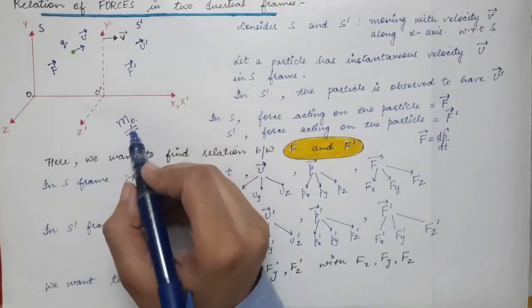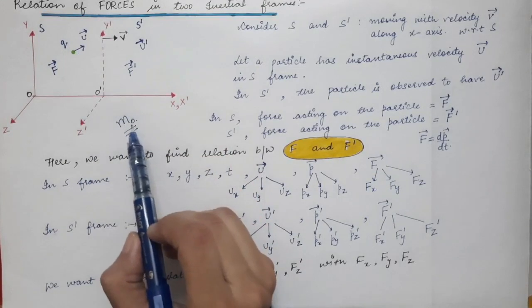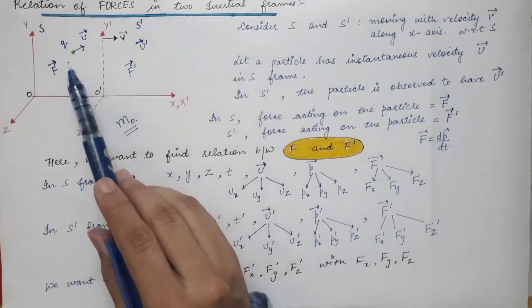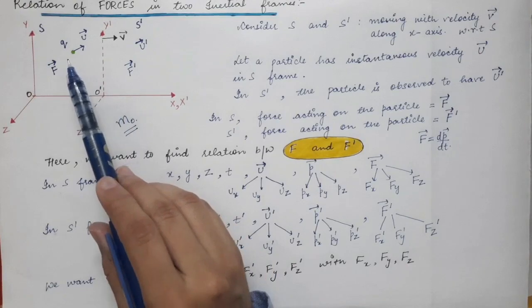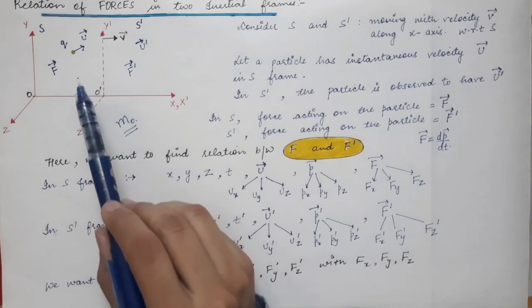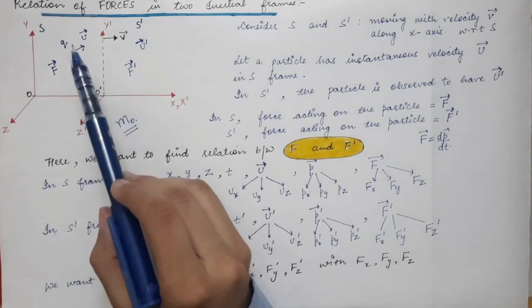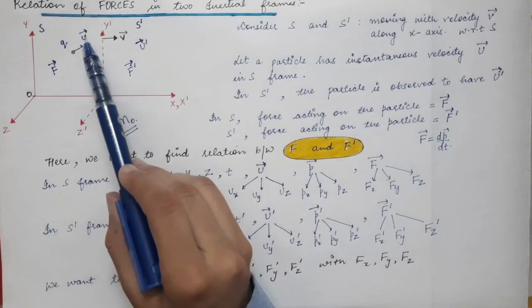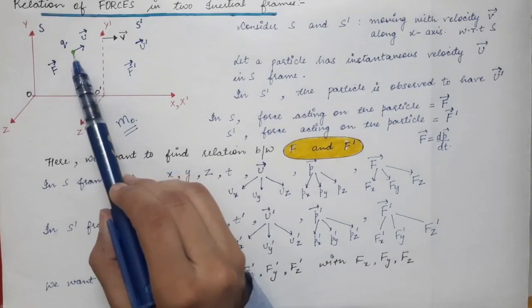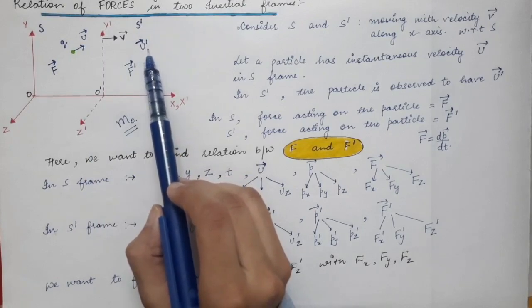So m0 is the rest mass of this particle, meaning the mass of the particle when it is at rest, when its velocity is 0. So whatever the mass is when its velocity is 0, that is called the rest mass of the particle. But when the particle starts moving with a certain velocity, so in S frame it is moving with velocity u, and in S prime frame it is moving with some other velocity.